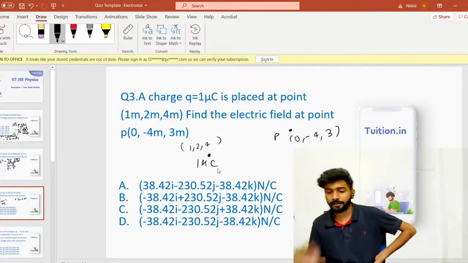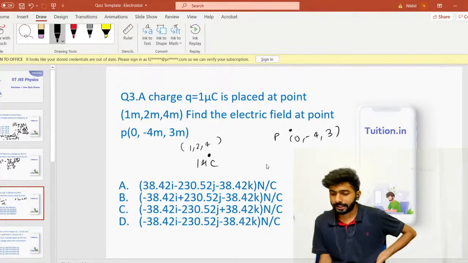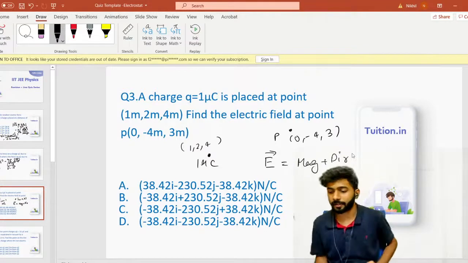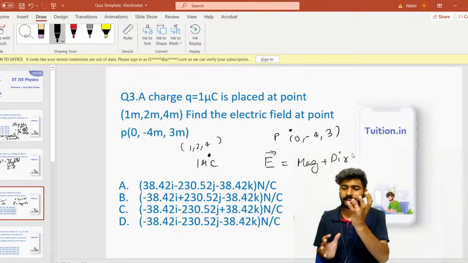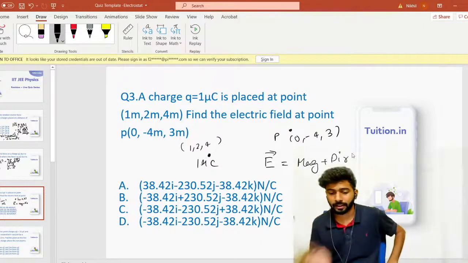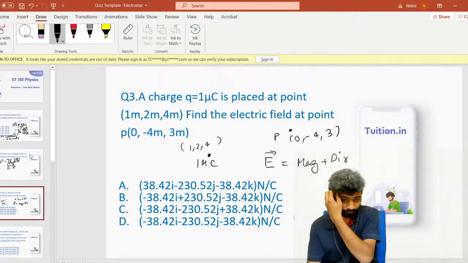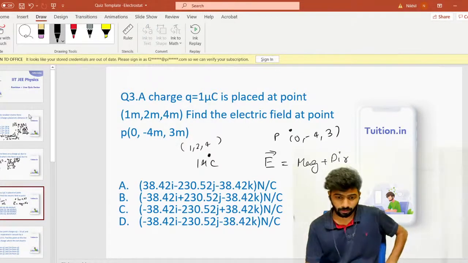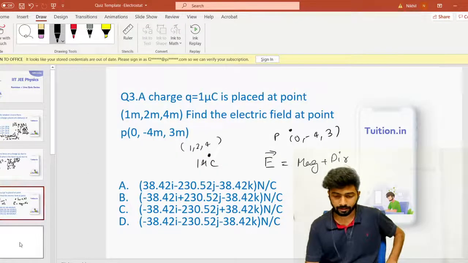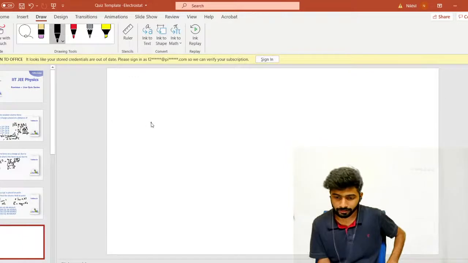How will you get the electric field? What you have to know is that the electric field vector will have two parts. It will first have the magnitude, and then it will have the direction. In fact, we don't represent vectors as magnitude plus direction, we represent them as magnitude into direction. Let me add one more slide to this, because it's going to be slightly lengthy. I won't calculate the whole thing, but I have to give you an idea.